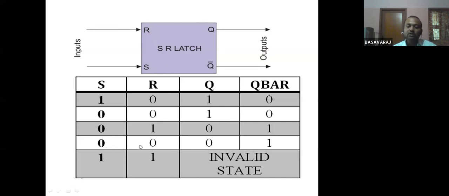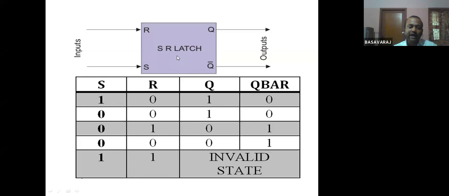Okay, understood? So what is the conclusion that we are drawing here? Flip-flop: S stands for set, R stands for reset. Q and Q bar are complementary outputs. Complementary output means both cannot be the same. You can just observe in the truth table I have given here: Q is 1 means Q bar is 0, Q is 0 means Q bar is 1. So this is the block diagram.